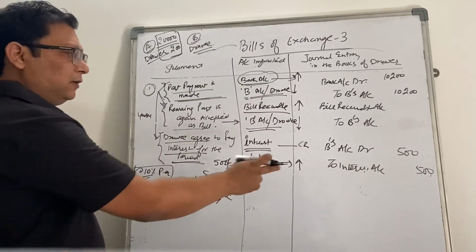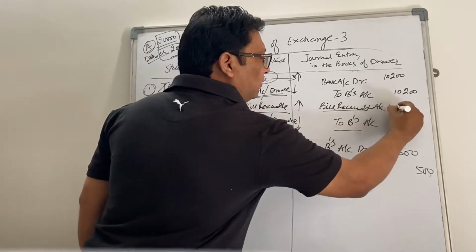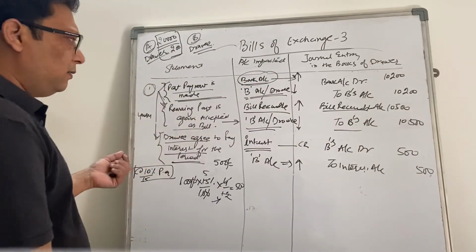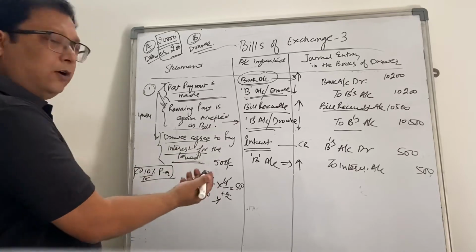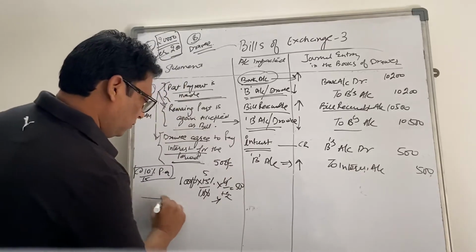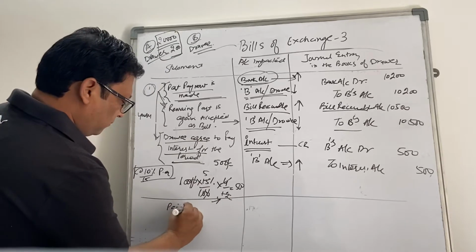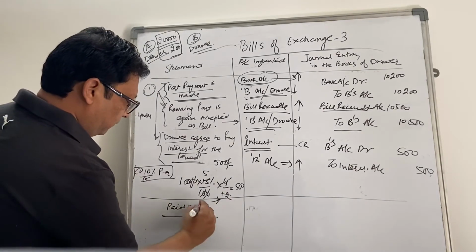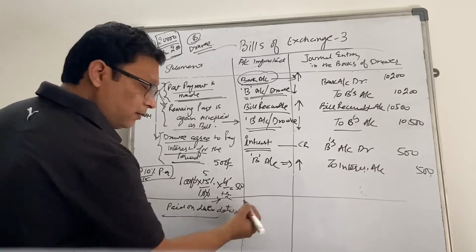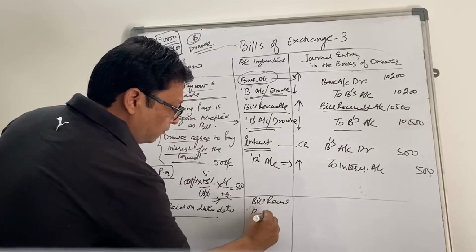And now the new bill will be accepted. So for how much? 500 is interest, 10,000 is the remaining payment. So the new bill will come for 10,500, right? And supposedly this bill is now paid on due date. So we know what entry we will be passing. If this bill is paid on due date, two accounts which are impacted are bills receivable, and you are receiving the payment, so bank account.